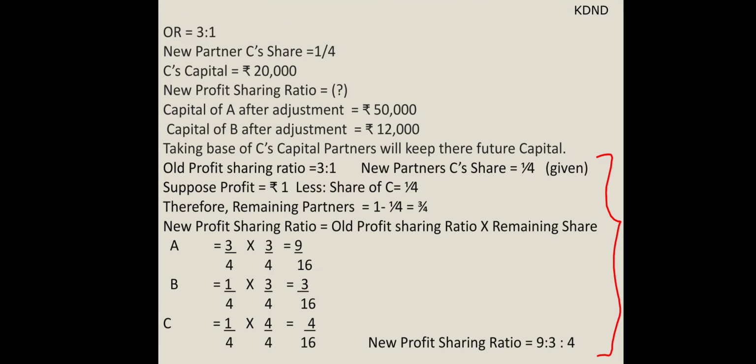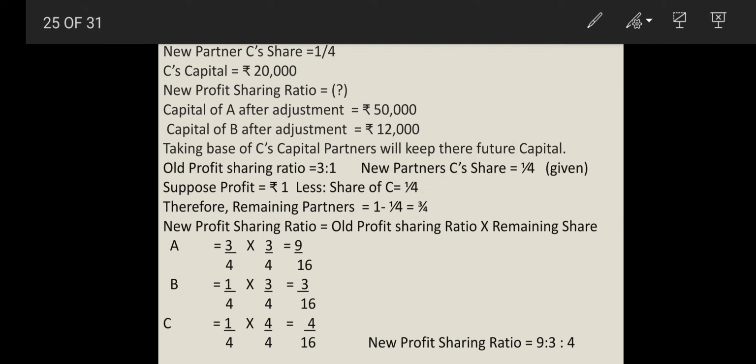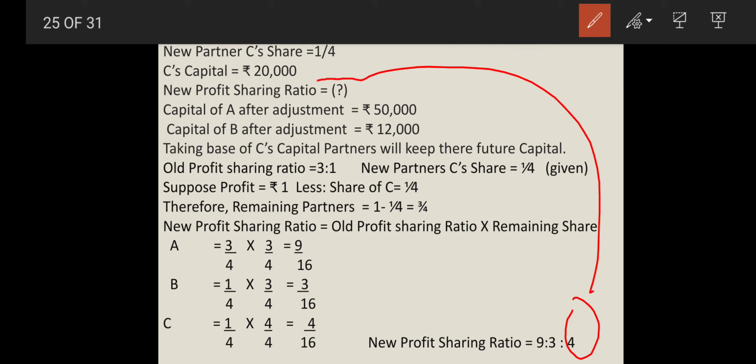Now we have to take a base of whom? C, a new partner. So taking a base of new partner C, we can easily find out 4 by 16 is the share of him, 20,000 is the capital, then 9 by 16 question mark. So these are the baseline for this.